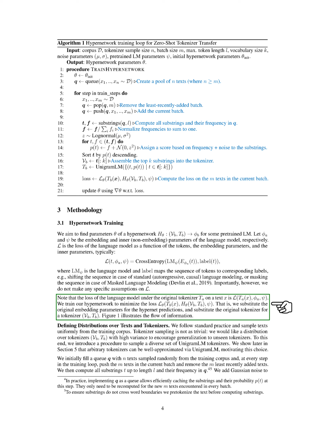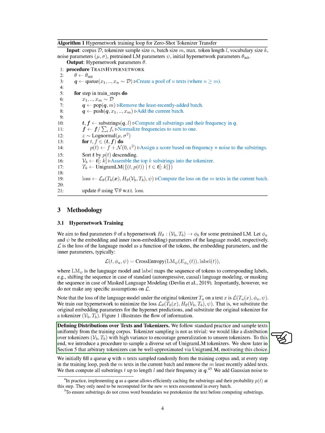We do not make specific assumptions about the loss function L. The loss under the original tokenizer T_a for a text X is denoted as L(T_a(X), phi_a, psi). We train our hypernetwork to minimize the loss L(T_b(X), h_theta(V_b, T_b), psi), by replacing the original embedding parameters with hypernetwork predictions and using a different tokenizer V_b, T_b. The flow of information is illustrated in a figure.